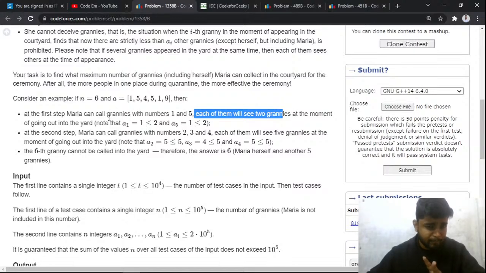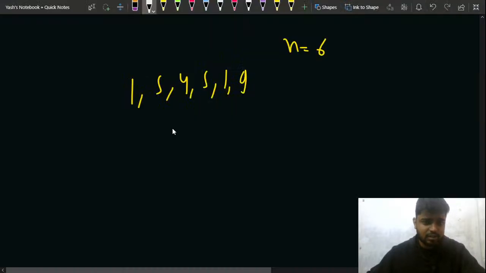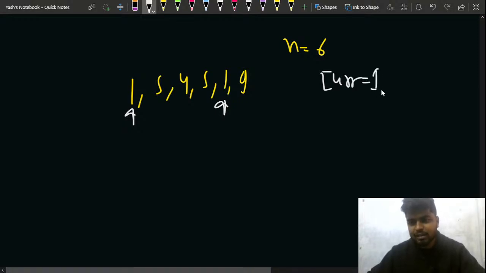So she is calling this granny and this granny together, so these 2 grannies come in, and Maria is there, right? So currently there is one granny, Maria, but for this particular granny, this granny is also present, so there are 2 grannies for this granny, so that is why she'll come.